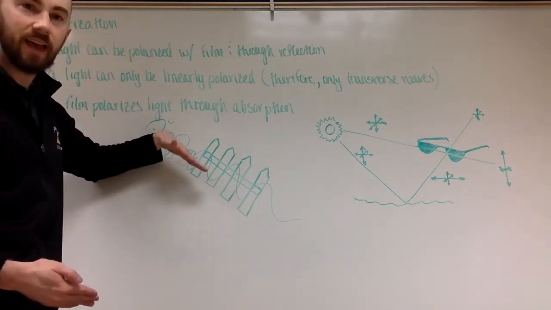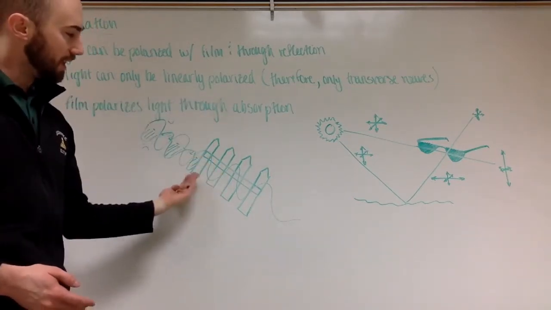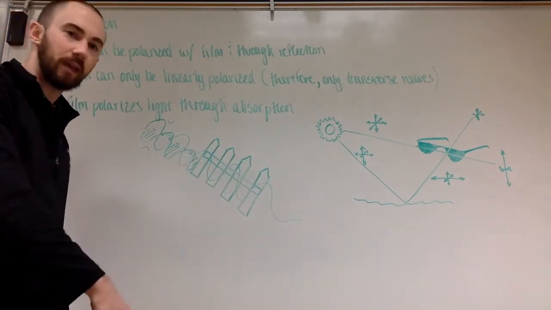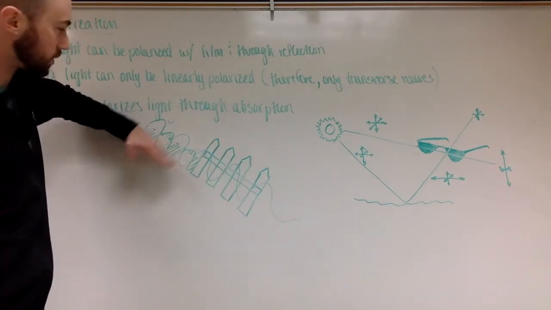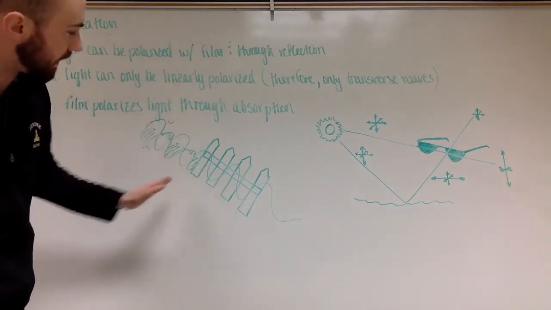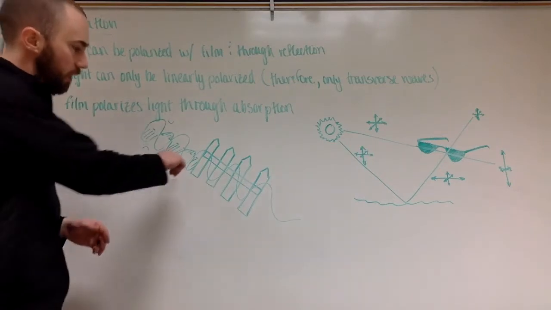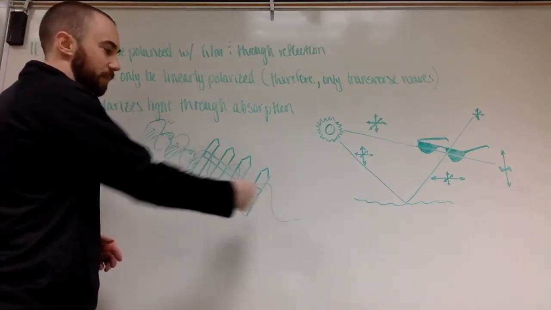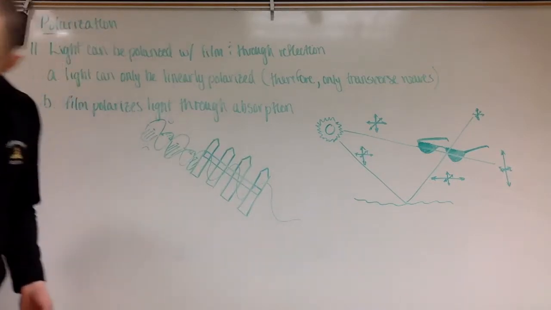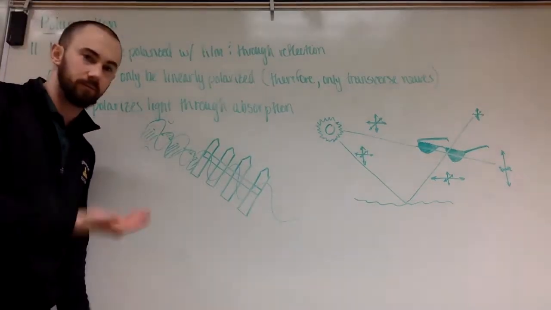Now, only the light that is going up and down in parallel to these pickets will be able to make it through the fence. Anything that's turned sideways is going to get blocked off. So here I have one going up and down, and here I have one coming in and out of the board, as well as I can draw it. The one that's going into and out of the board is going to get hit by this and stopped, whereas the one that's going up and down is going to go straight through it. So you can think of it in that way.